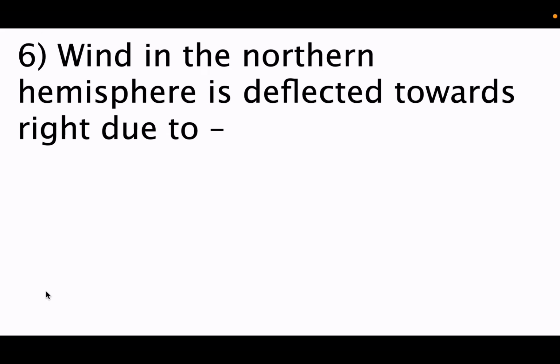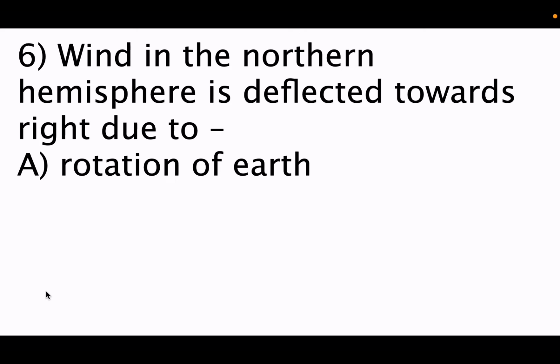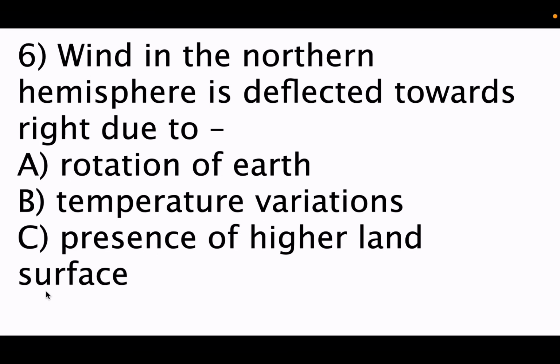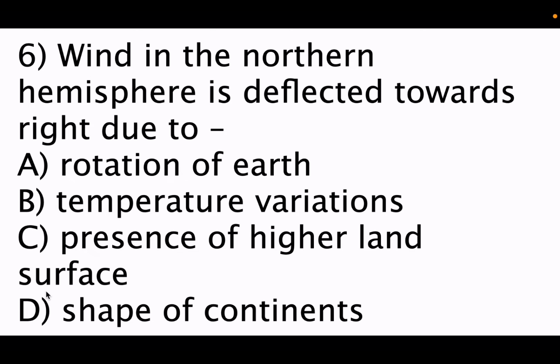Now coming to sixth question, wind in the northern hemisphere is deflected towards right due to option A, rotation of earth, option B, temperature variations, C, presence of higher land surface, D, shape of continents. So it is due to rotation of earth. Option A is the correct answer. So the wind in the northern hemisphere is deflected towards right due to rotation of earth. And from which direction does the earth rotate? It rotates from west to east.